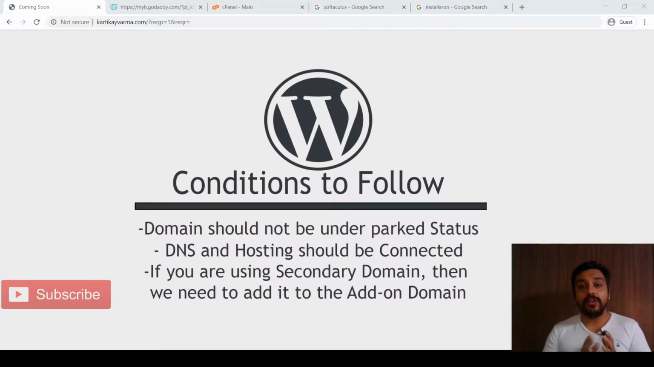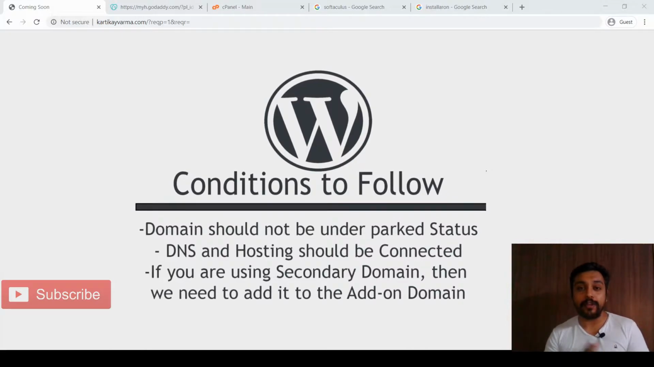Second point is your DNS, that is the name server, should be connected to the hosting plan. So it means your domain name as well as your hosting should be connected. And the third point is if you have an add-on domain, that means you already have a primary domain attached